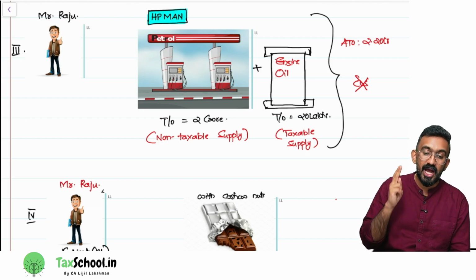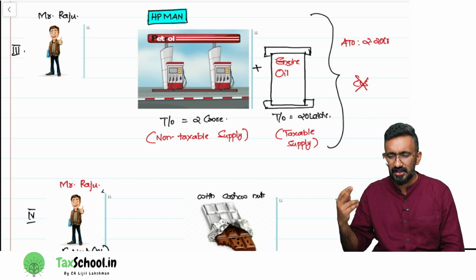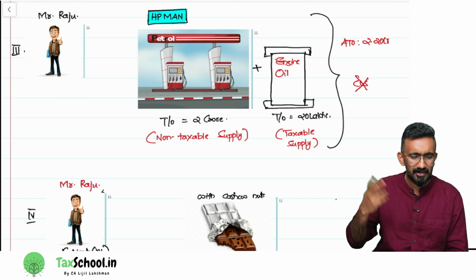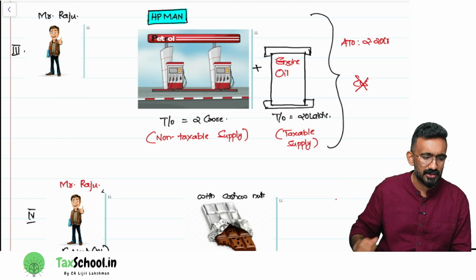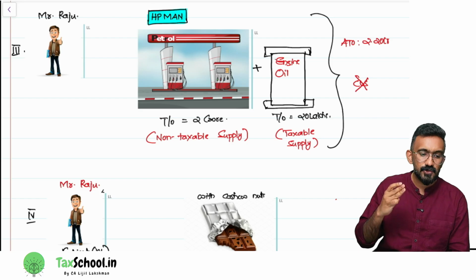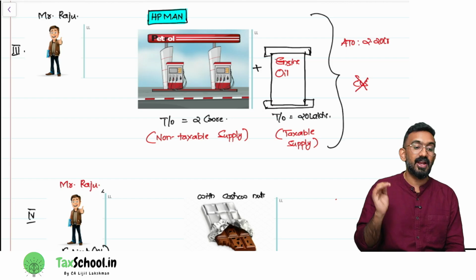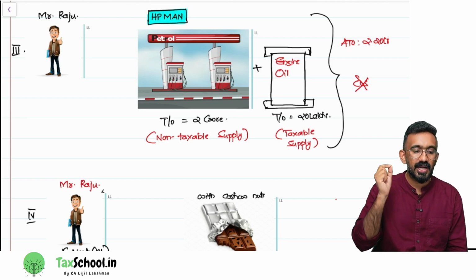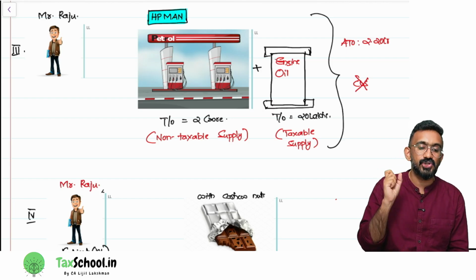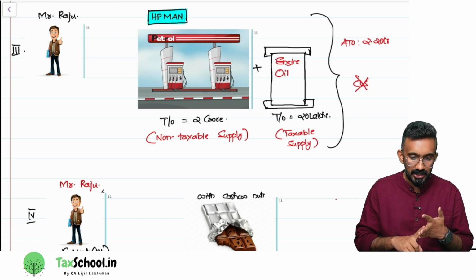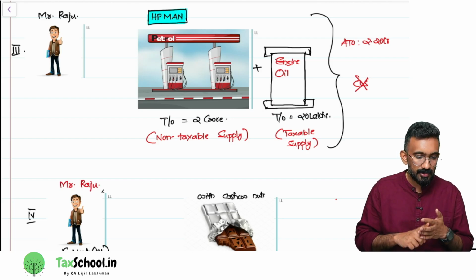M stands for other motor spirit, like speed, X95. There are multiple products, that is also other fuel. A stands for aviation turbine fuel, or we call it ATF. It is a flight fuel. N stands for natural gas, or we call it CNG. So H is high speed diesel, P is petrol, M is other motor spirit, A is aviation turbine fuel, N is natural gas.